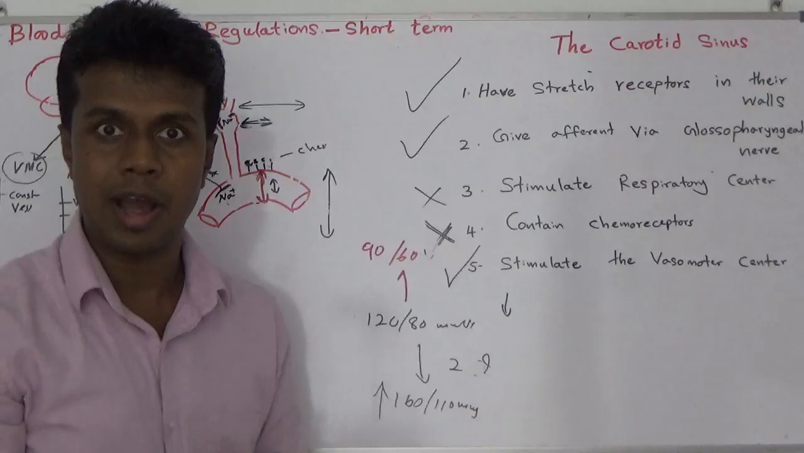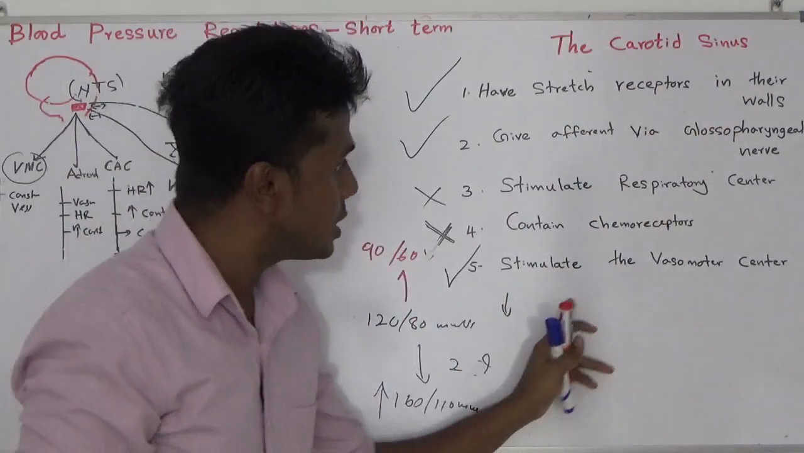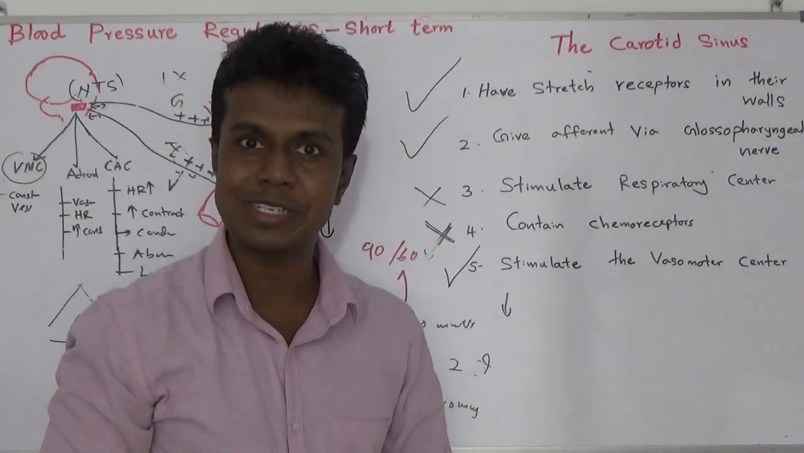The correct statement will be: the carotid sinus impulse reduction will cause stimulation of the vasomotor center. Thank you very much. And session over.